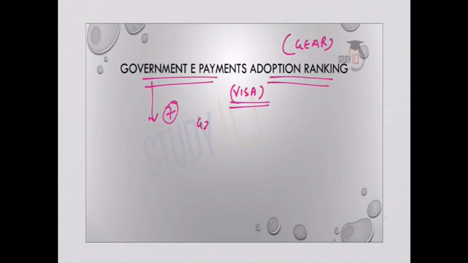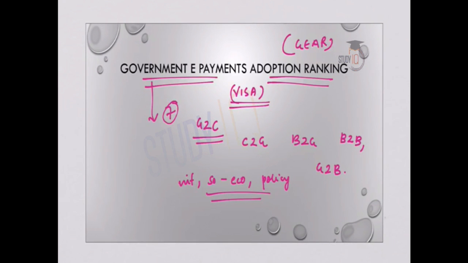First one is G2C, or government to citizen, citizen to government, business to government, business to business, government to business, then infrastructure, socio-economic environment, and also policy environment. So these are the 7 parameters used here, and India has been ranked 28th out of 73 countries, and the last time, that is in 2011, India's rank was 36. Now India has gained some ranks.